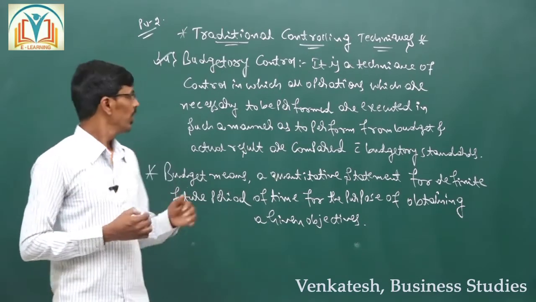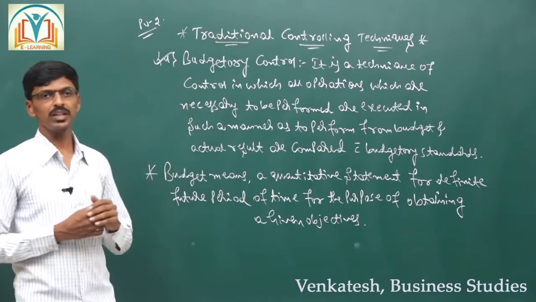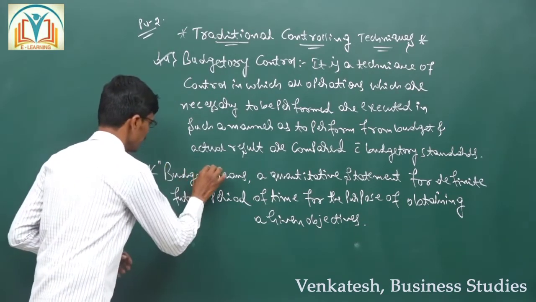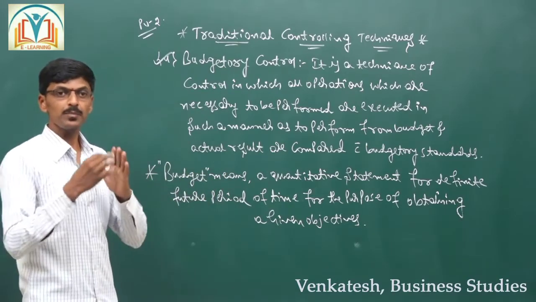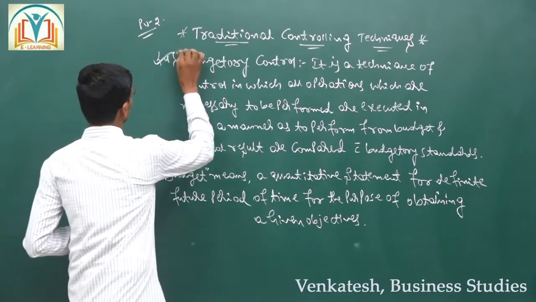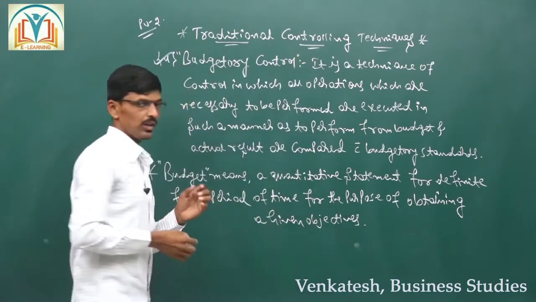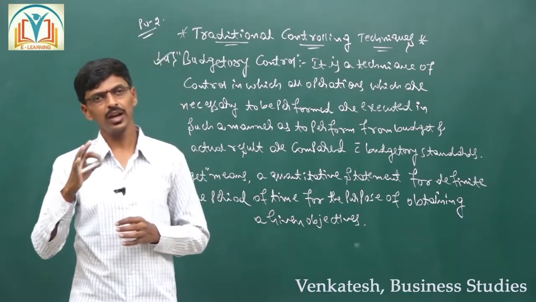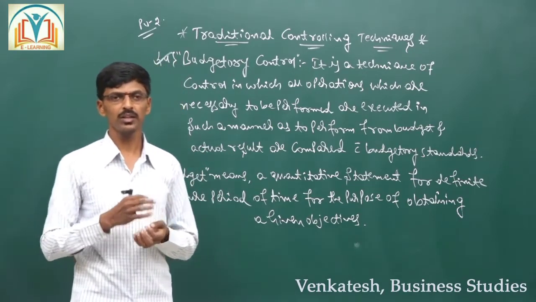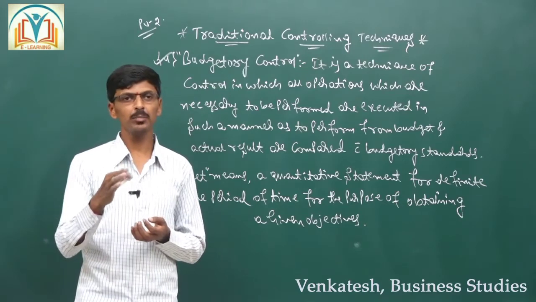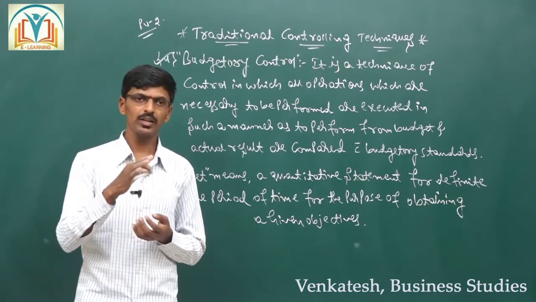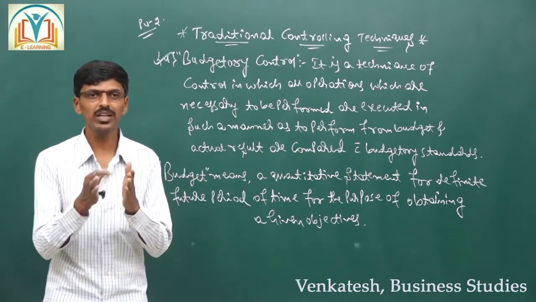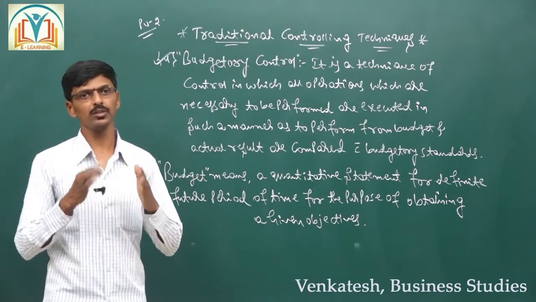The next is meaning of budgetary control. Now you got the meaning of budget. What is budgetary control? Here, controlling the activities of an organization, department and individual, and measuring the performance against the budgeted standard is simply known as budgetary control.